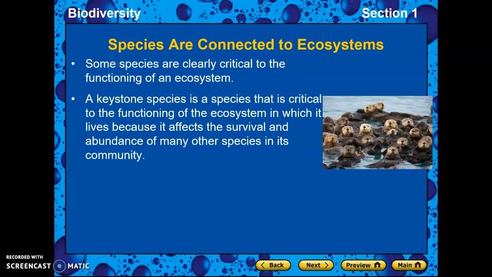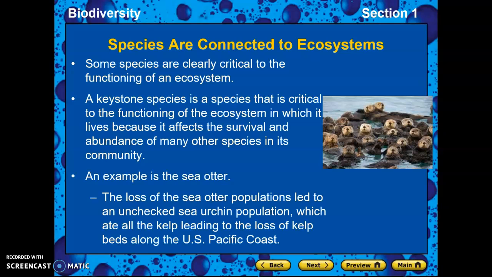you have what's called a keystone species. This is a species that is critical to the functioning of the ecosystem that it lives in because it affects the survival of a lot of the other species that exist in that community. So an example would be the sea otter. If the sea otters were to suddenly disappear, that would be a problem because the sea otters keep the sea urchin population in check.